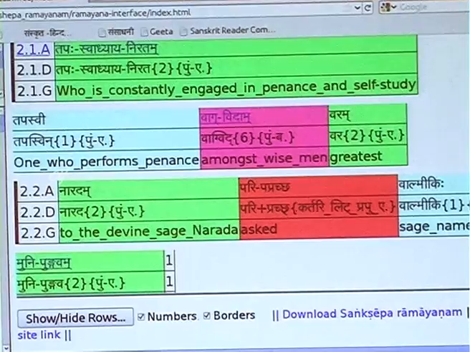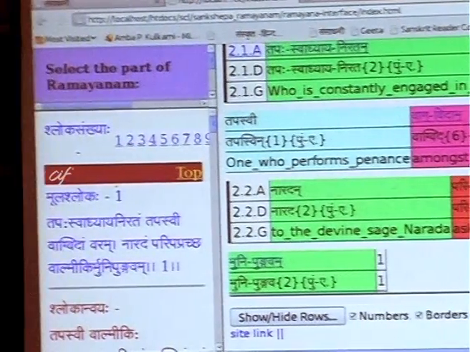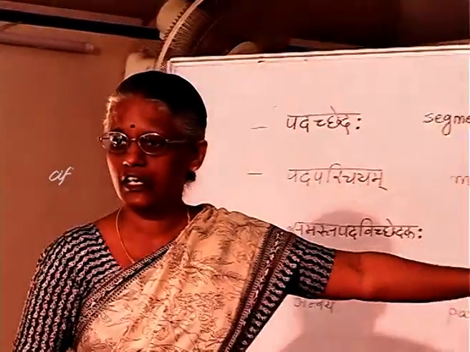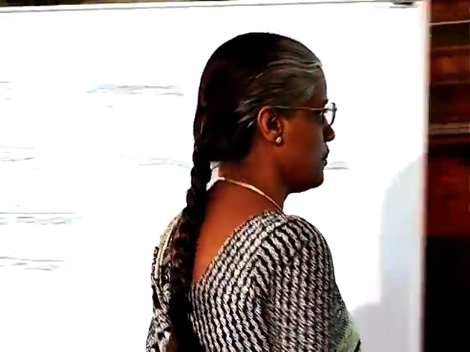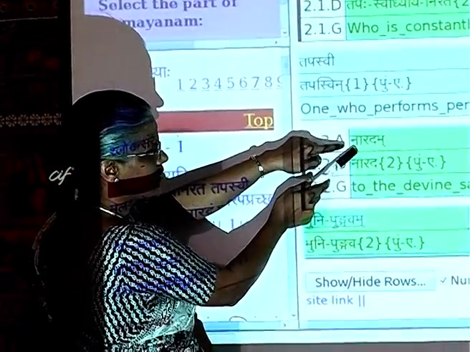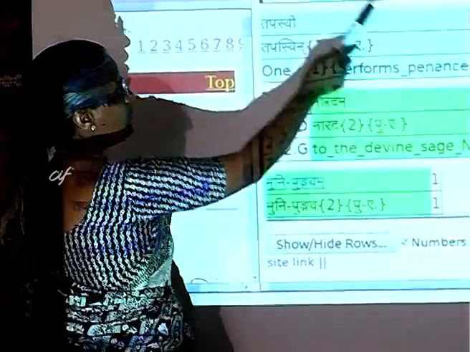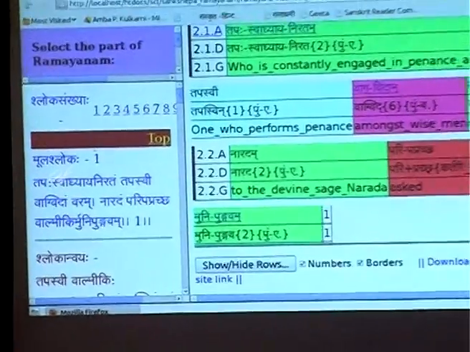Naradam is the Visheshya. Again we appeal to our world knowledge. So we are now referring to the Padarthas. Till now we were just looking at the Padas and the analysis. Now we are going to the Padarthas. What is the meaning of each of these Padas? And we decide by looking at the meanings that Naradam is the Visheshya, and Munipungavam, Varam and Tapasvadhyaya Niratam are the Visheshanas.